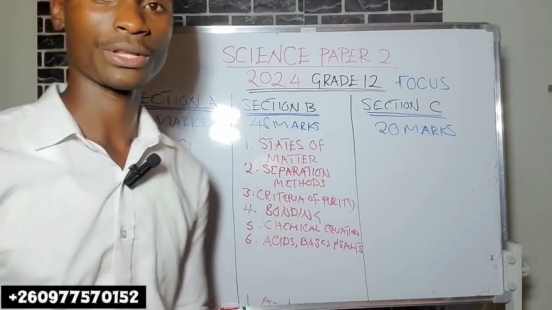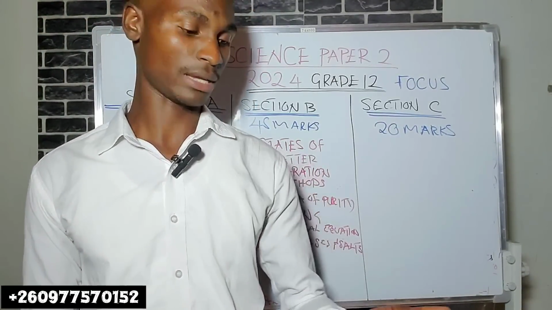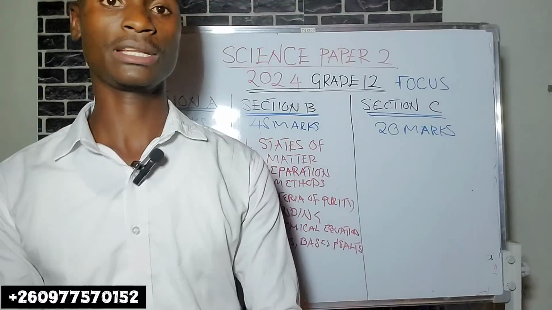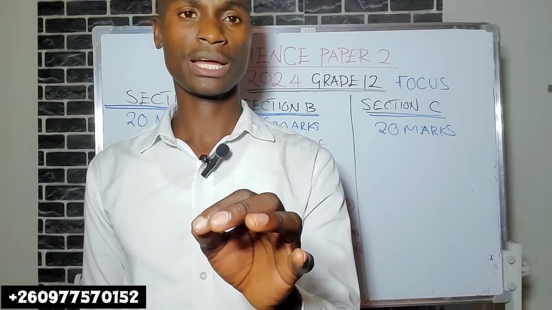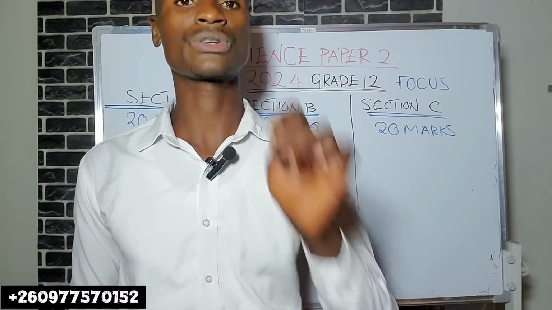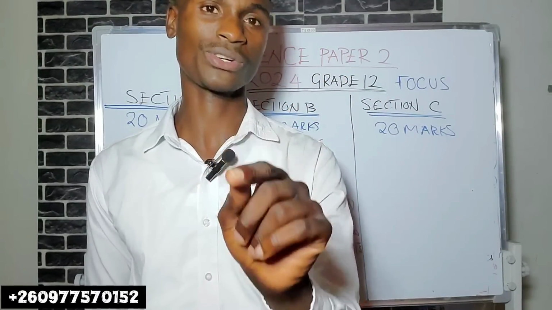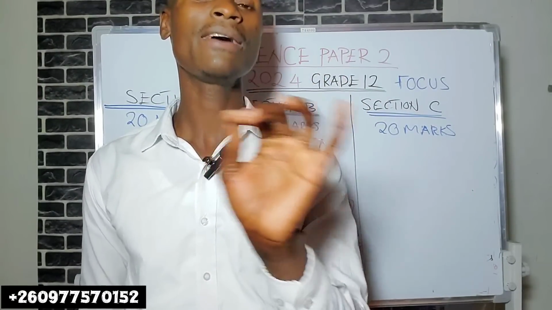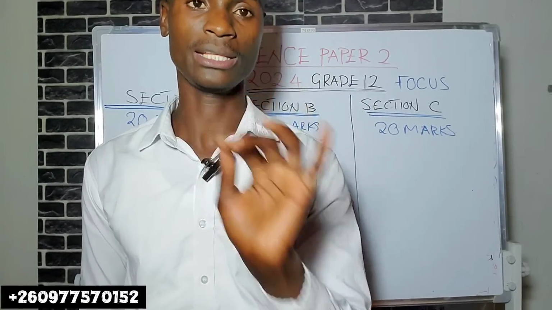Now, you should know the definition of an acid. The basic definition is these are proton donors. But the definition is an acid is a compound which produces a hydrogen ion as the only positively charged ion in aqueous solution. Every acid has a hydrogen ion in it.